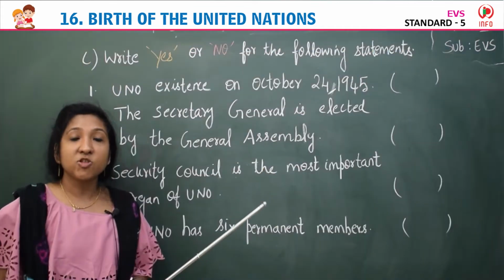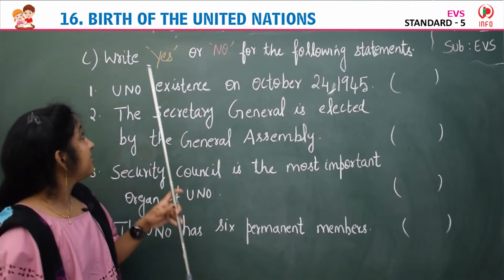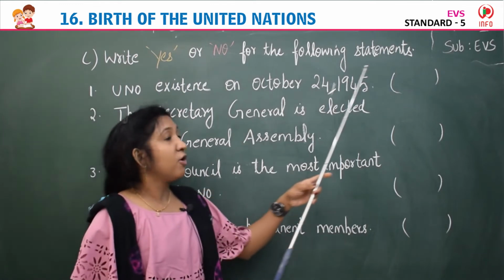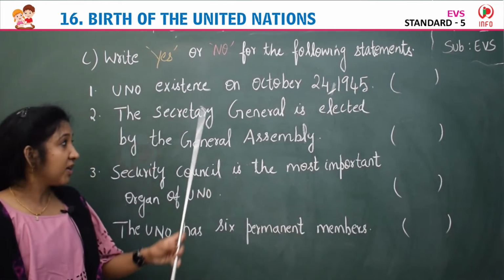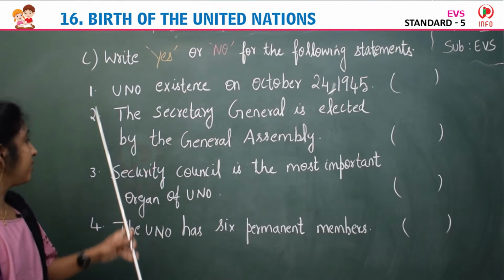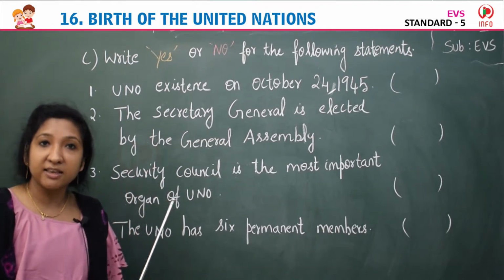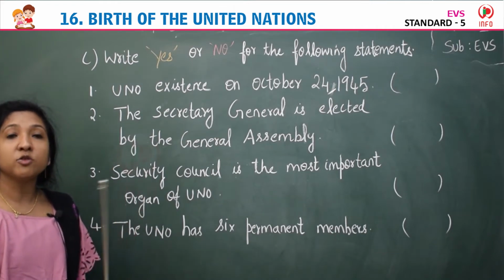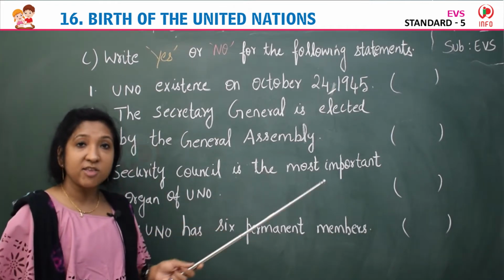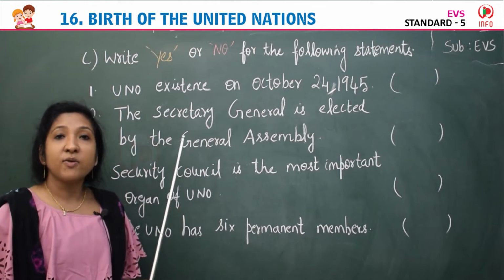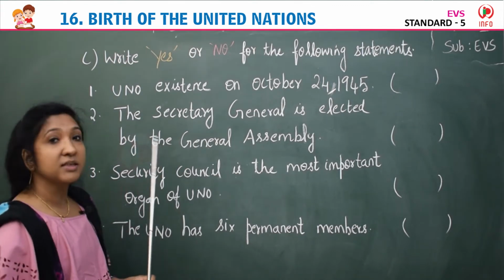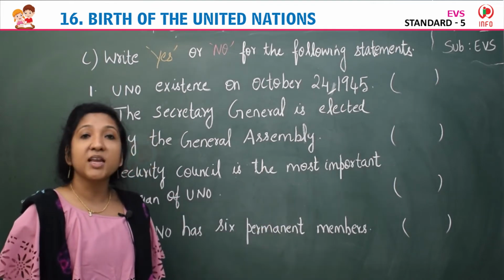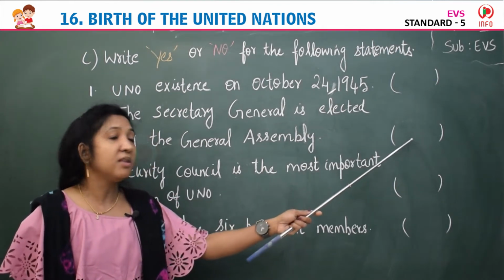Children, so our next exercise is exercise C. Write yes or no for the following statements. Given are a few statements. 4 statements are given here. You have to read the statements first and check whether the statement is right or wrong. If the statement is correct, then you can write yes in the brackets given here. If the statement is wrong, just write no in the brackets.